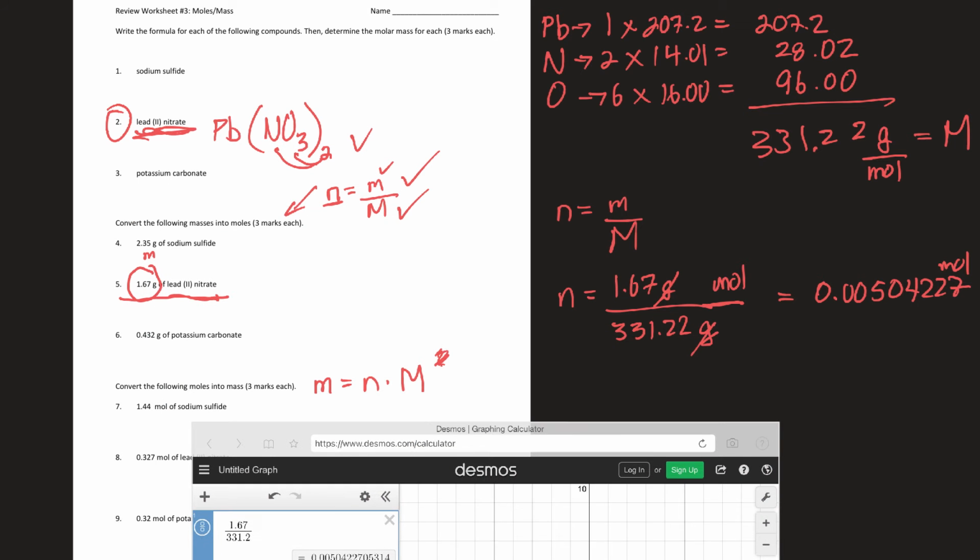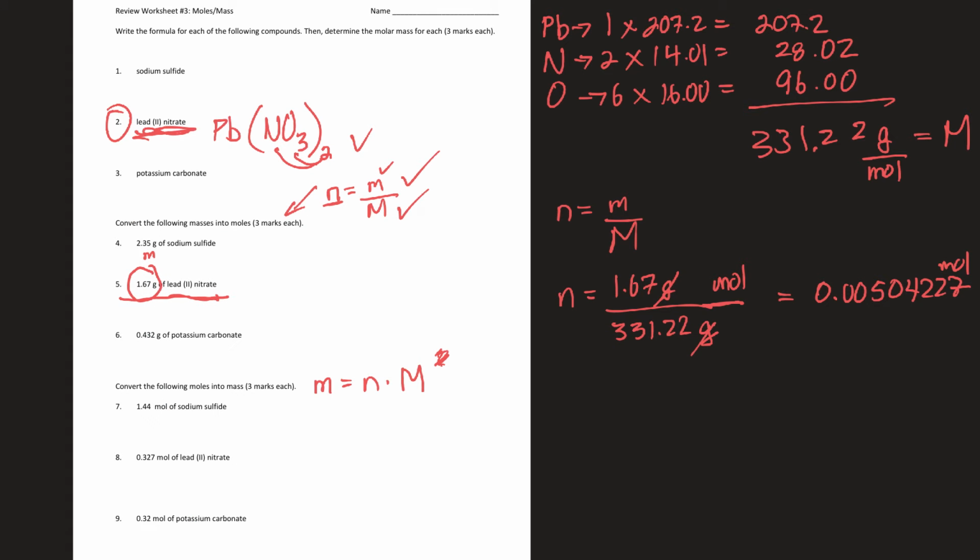So significant figures, I have 3 sig figs here, and I have 5 there. You always go to the weakest link, so 3. Zeros up front don't count, so this counts, this counts, this counts. And I have to look at this next digit, if it's 5 or more, I bump this one up. It's not, so I'll leave it there. So I'll rewrite this as 0.00504 moles. That'll be my answer for that one.